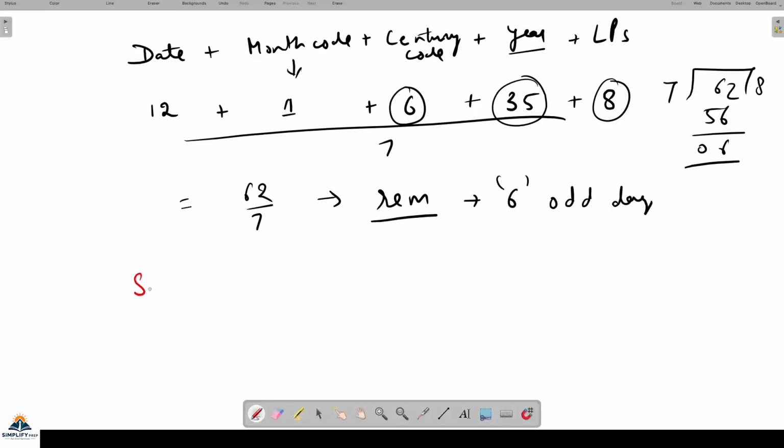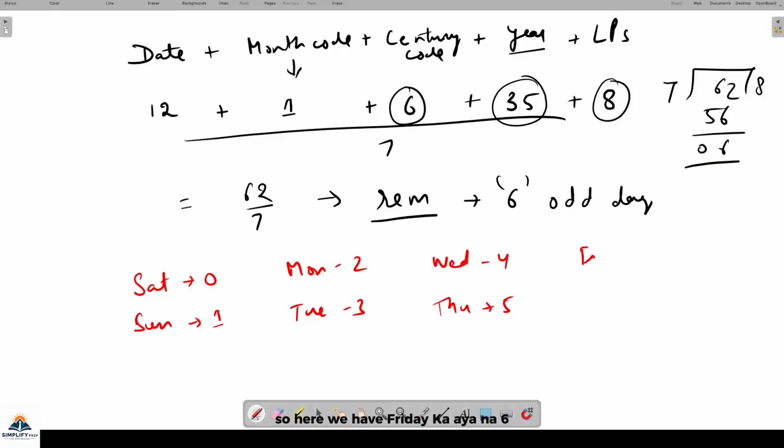They start from Saturday according to them, है ना, every Saturday is 0 and then Saturday के बाद क्या आता है Sunday, कोड 1 होता है, Monday is 2, Tuesday is 3. Just for this method, है ना, आप वैसे मत लगाना odd days में इसको, this is for this assumption. तो यहाँ पे Friday का आ गया ना 6 आ गया, Friday तक 6 होता है, so 6 here means, because we're starting from Saturday, 6 रिमाइंडर आया है तो 6 is Friday.